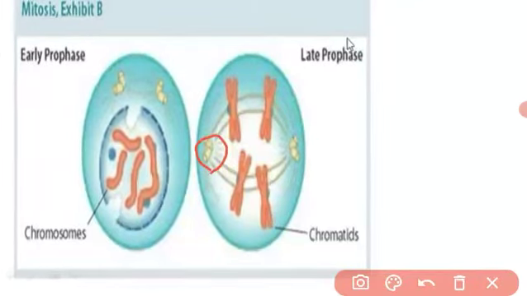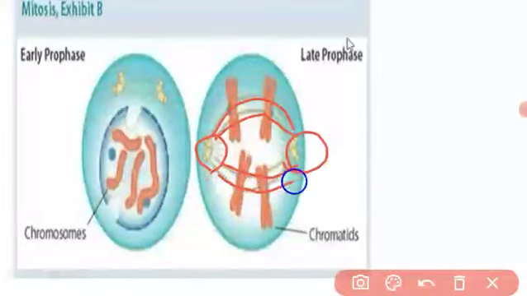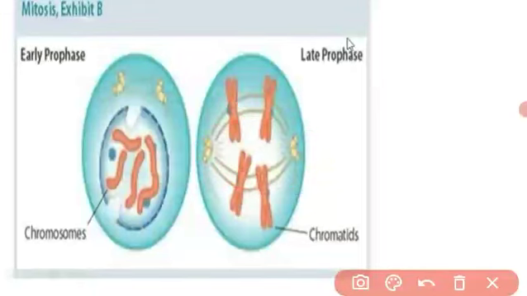These two are the centrioles, and this line is called the spindle fiber. The spindle fibers appear in between the two centrioles. This is the aster rays. Aster rays are also formed by the centrioles, and the chromosomes attach to the spindle fiber at the centromere.